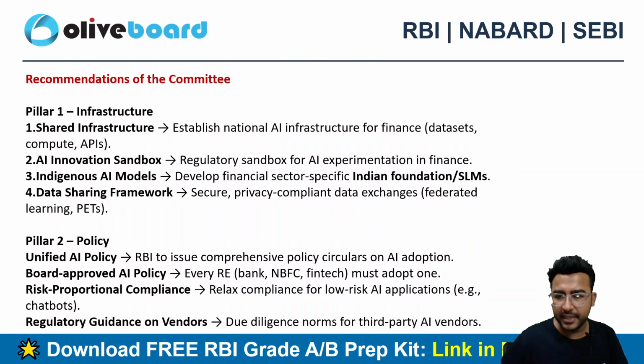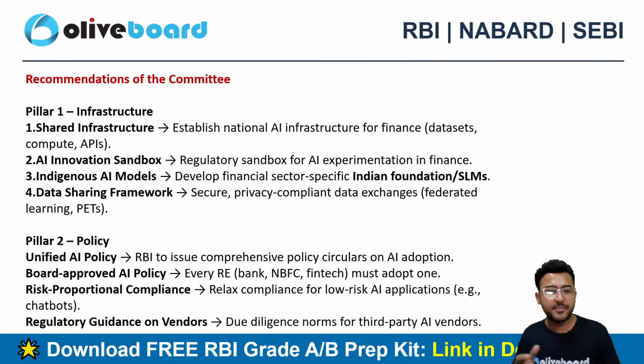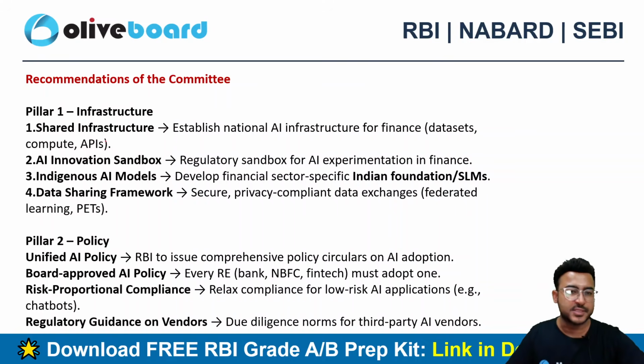Recommendation of the committee. Now there are some recommendations of this committee. So here we are having 26 recommendations of this particular committee. The first pillar is infrastructure, right? So on every pillar there is some kind of recommendation here we can see, right? So infrastructure के ऊपर shared infrastructure, establish a national AI infrastructure for finance. There should be a shared infrastructure.